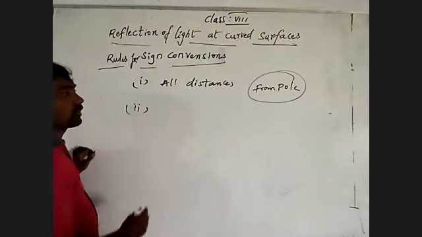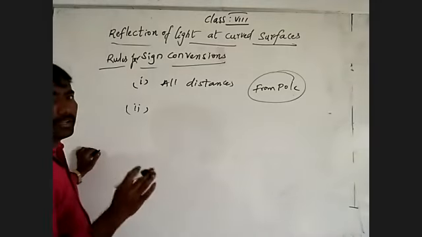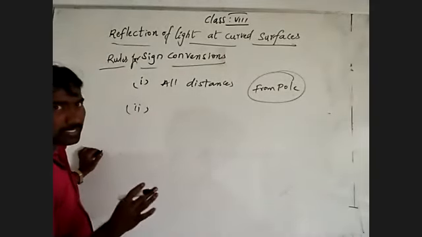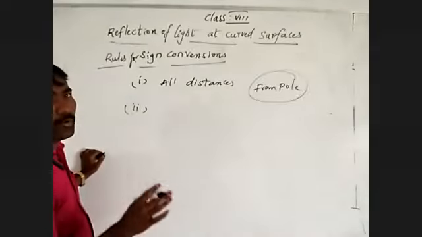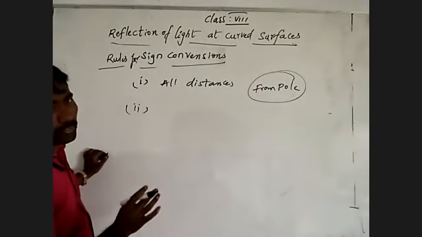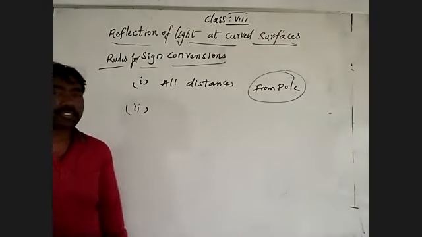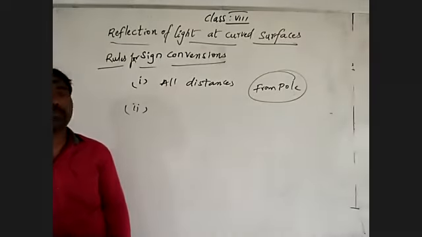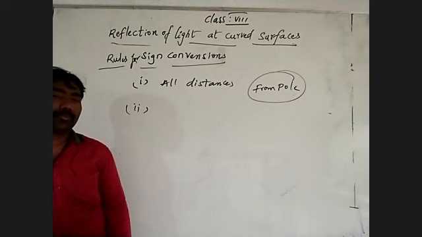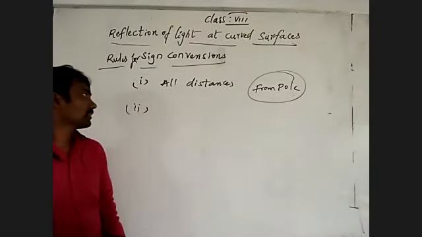Second thing, the distance which is measured in the direction of the incident light ray from the pole is considered positive. The distance which is measured in the opposite direction of the incident light ray from the pole is considered negative. Understand what I am talking? That is the second rule.